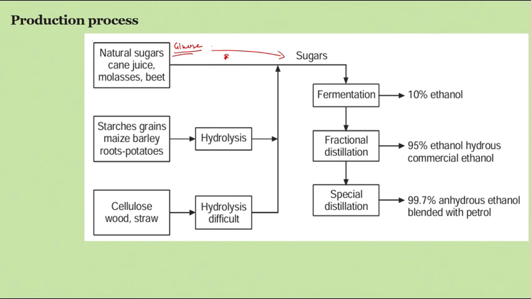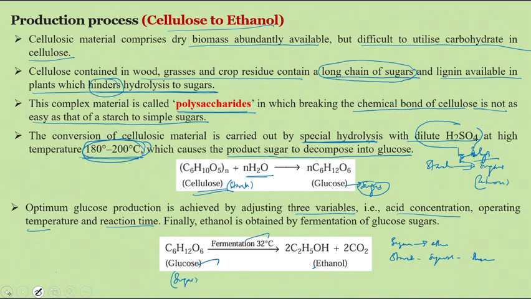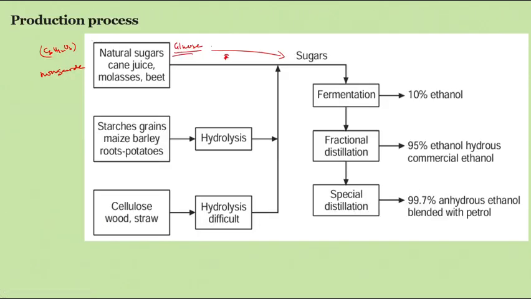This component is called a monosaccharide compound, so it is easy to break. It has the formula C6H12O6, which is the form of glucose. Next one is starch. The sugars can be converted by fermentation. Sugar to ethanol takes only one process.